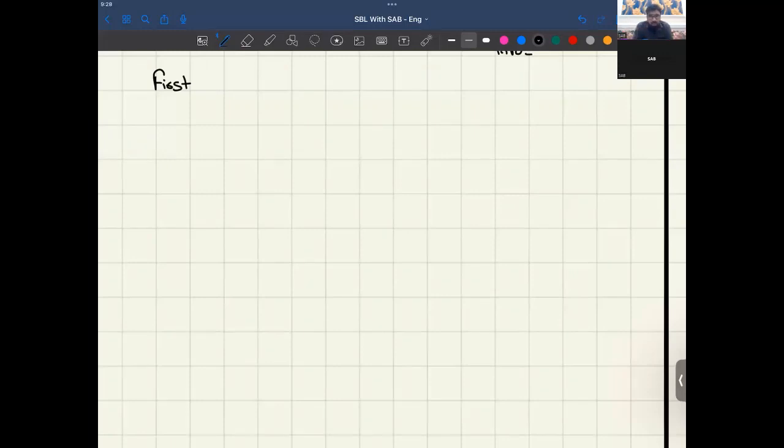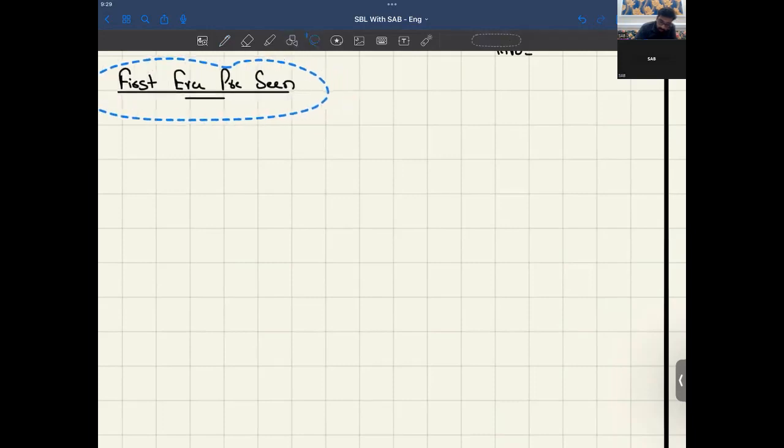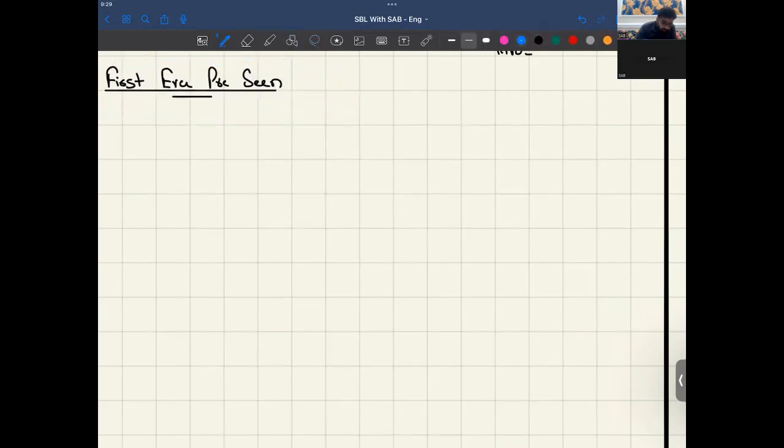But for you guys, your assignment is to make the summary by pages and show it to me. So the first ever pre-scene has arrived. What's important?